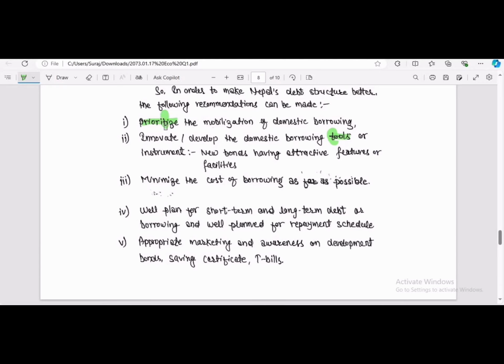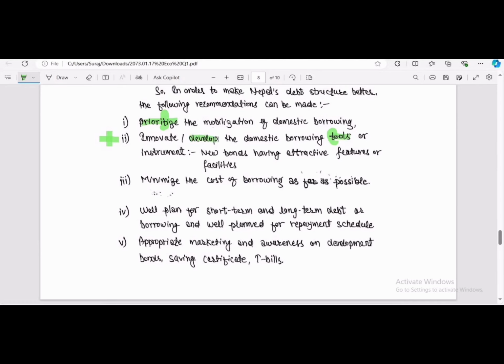So we call it prioritize or priority, and that is tools. And here also, which sign have we prepared? This is a kind of plus, so here we can write a plus. Now what is the reason behind giving this plus sign? Develop means to add.